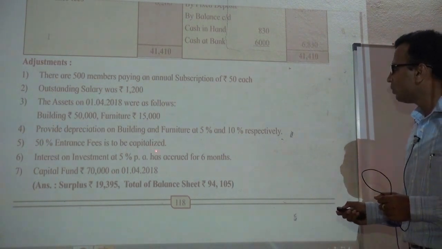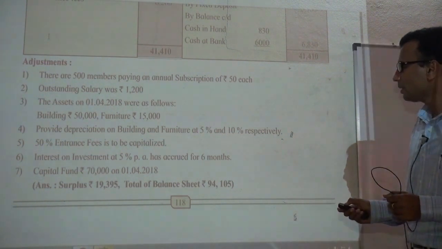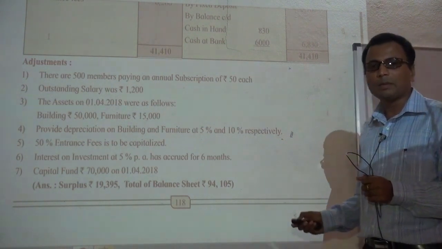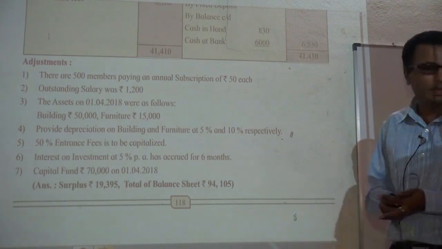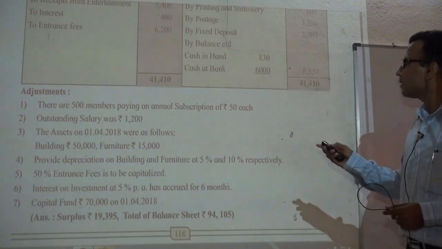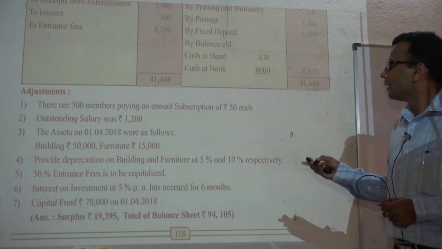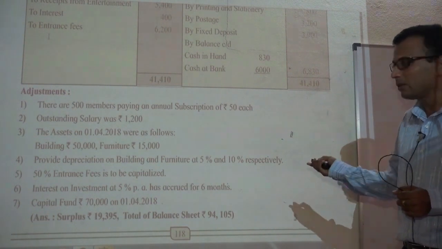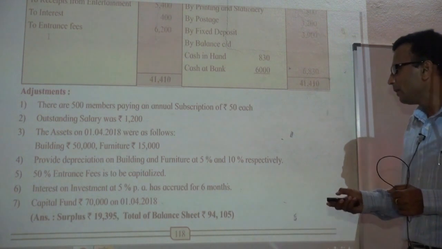50% entrance fees is to be capitalized. Okay, so here is an adjustment on entrance fees. 50% entrance fees is to be capitalized. So only 50% will be shown on income side, or you show entrance fees in the inner column. What is the amount of entrance fees? 6,200. Show 6,200 in the inner column minus 50%, 3,100. Outer column 3,100, and add this amount to the capital fund on liability side.